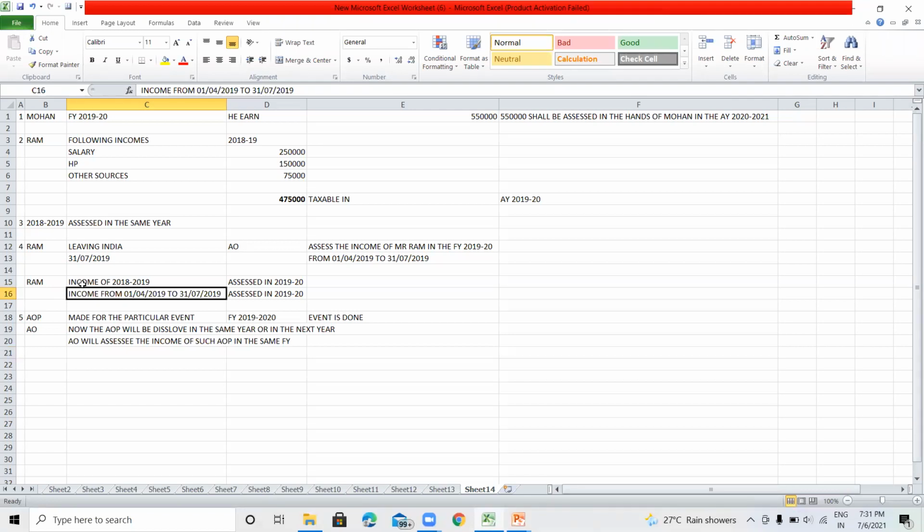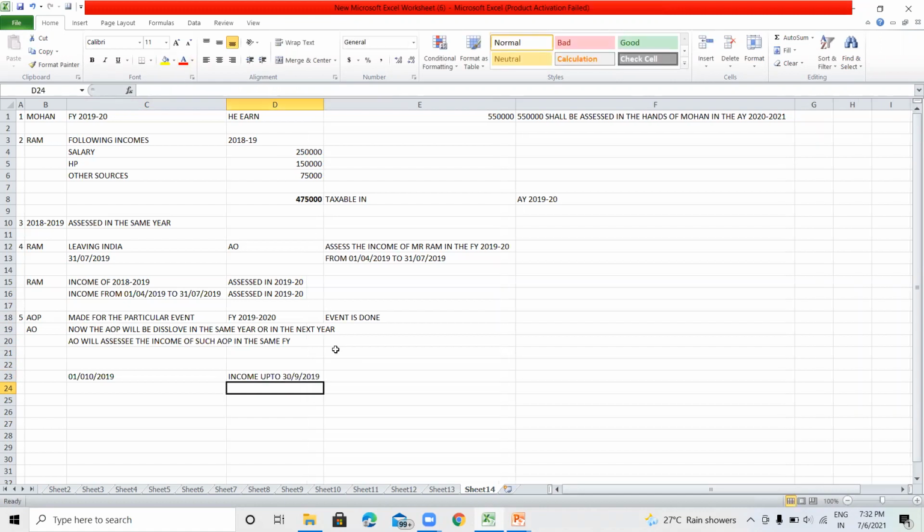For example, if the business is discontinued on 1st October 2019, then the income up to 30 September 2019 will be taxable.